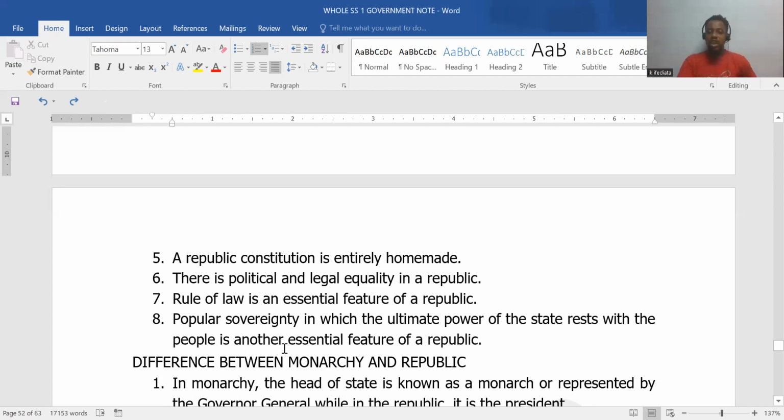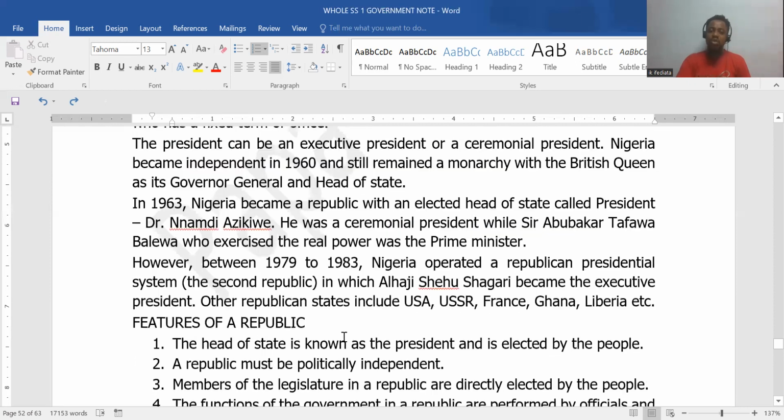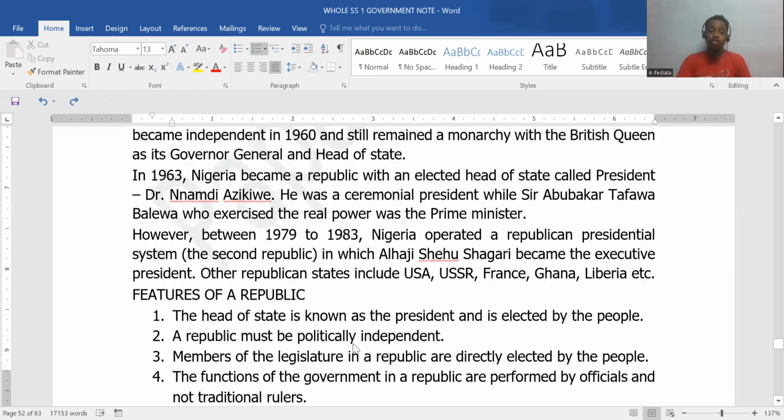Popular sovereignty, in which ultimate power rests with the people, is an essential feature. In popular sovereignty, it means that it's the people's government. It is the majority of the people's government, right? It's an intrinsic, essential feature of a republic. We can't just remove this out of the picture. So look at these features and see whether you can relate them to the concept of republic we've just explained.